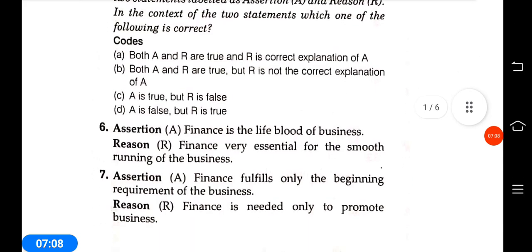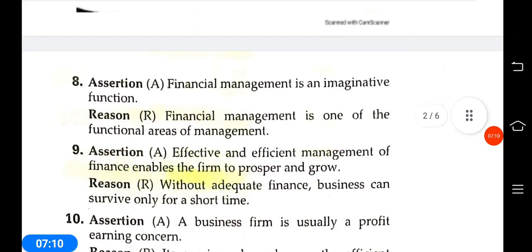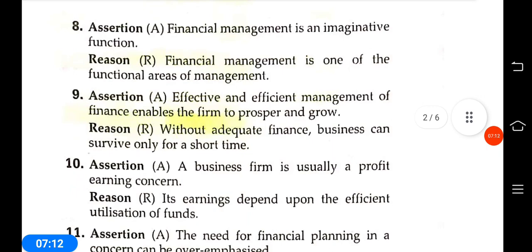A is true, B is false, R is false. Number 9: R is false, A is true. Answer is C. And number 10: Assertion: a business firm is usually a profit earning concern. Reason: its earning depends upon the efficient utilization of funds.